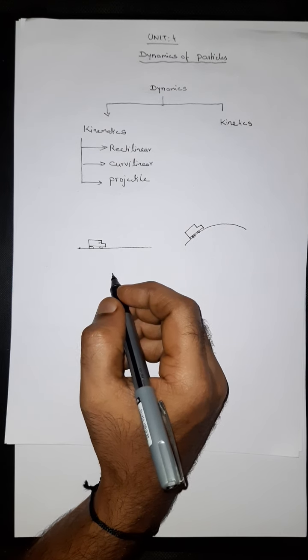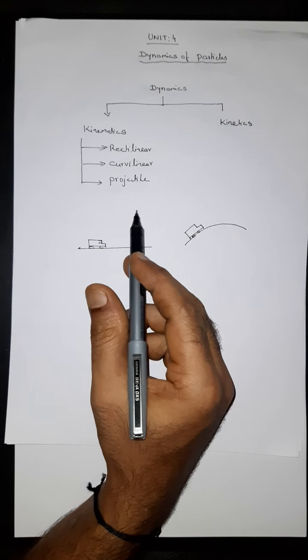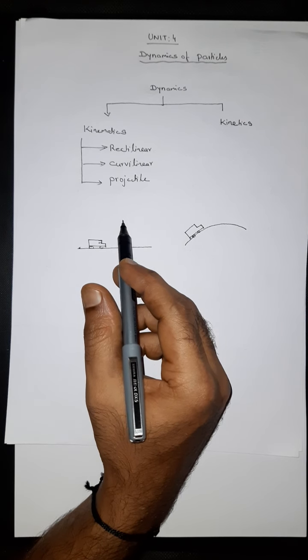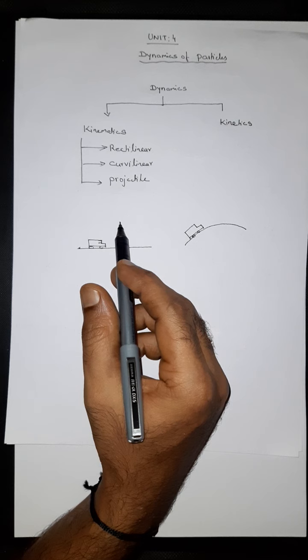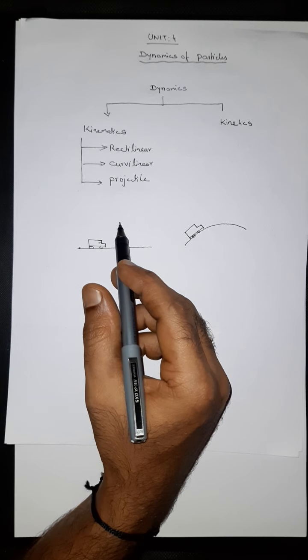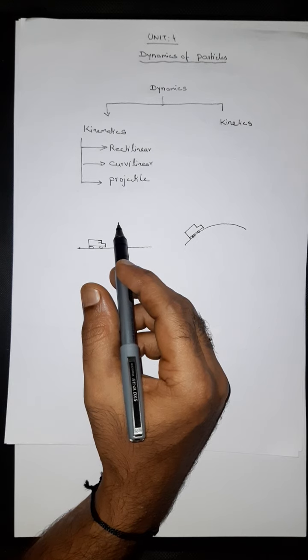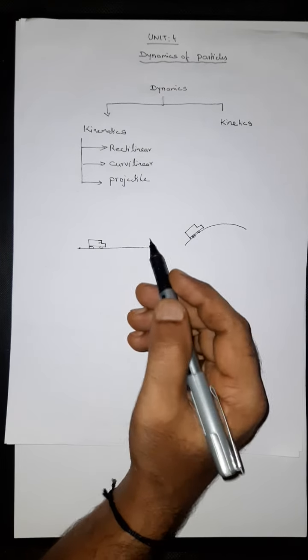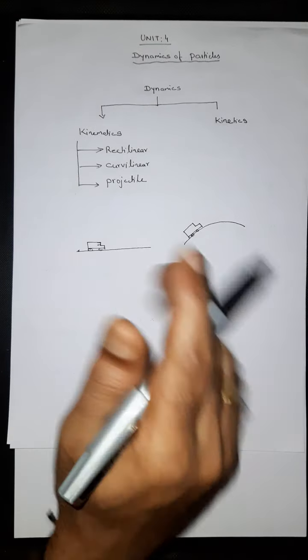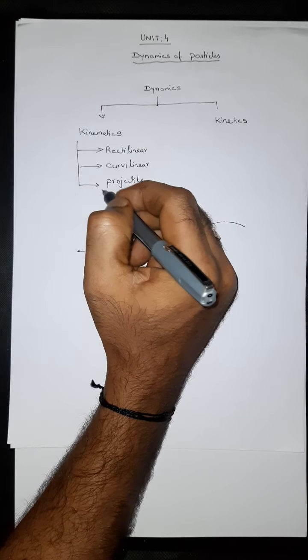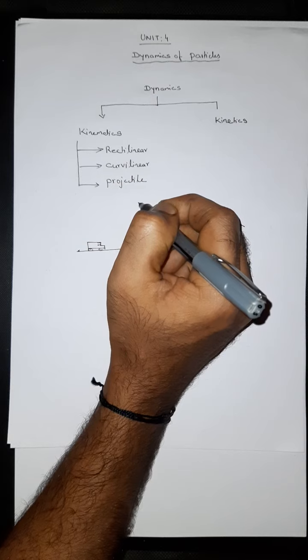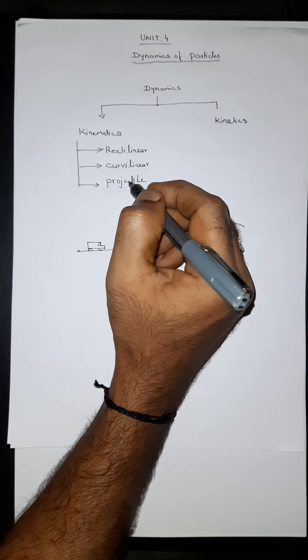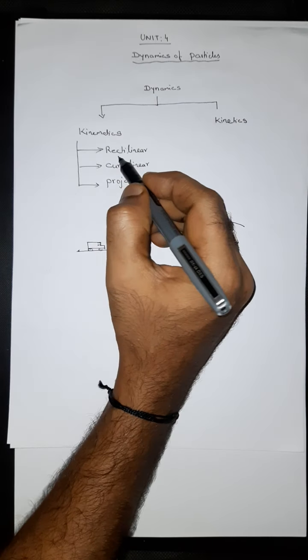Examples of projectile are a bomb released from a fighter jet, and a bomb released from a cannon. So these are the three motions which I am going to explain in detail under kinematics.